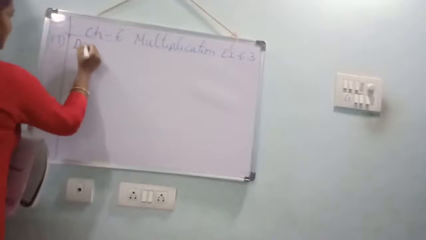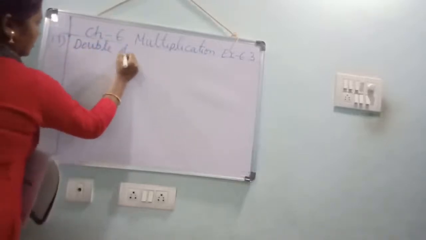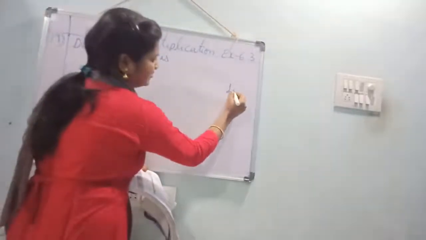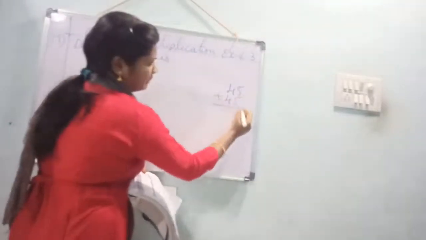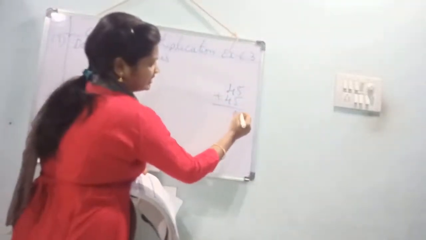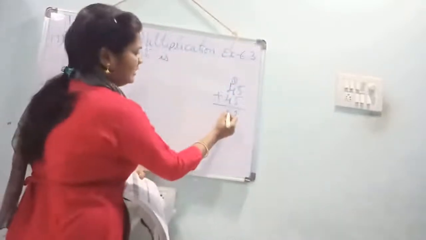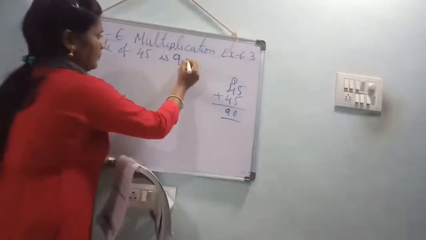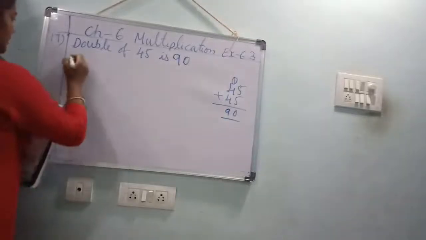Solution. Double of 45 is, see, double of 45 means what? 45 plus 45. Yes, 5 plus 5, 10. 0 here, 1 carry forward. 4 plus 4, 8. 8 plus 1, 9. 90 is the, she scored 90 in the science.